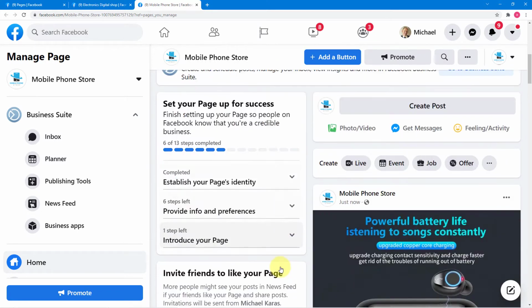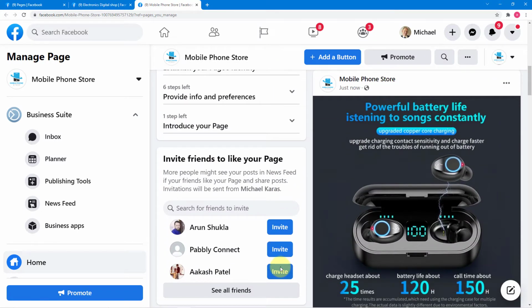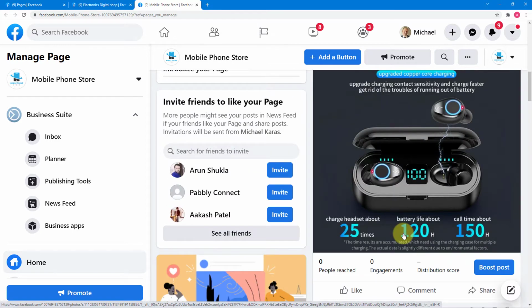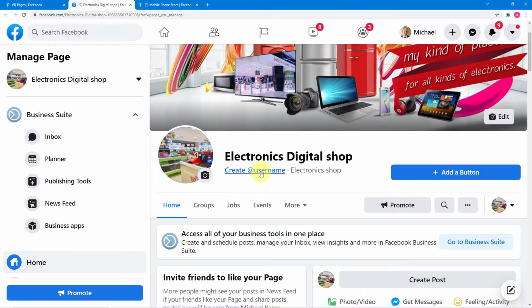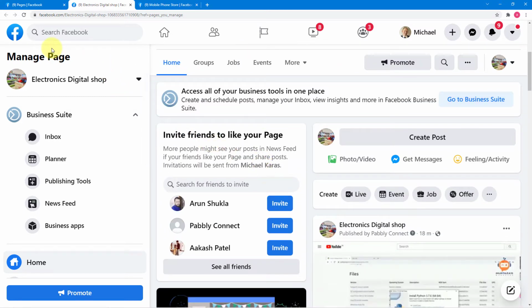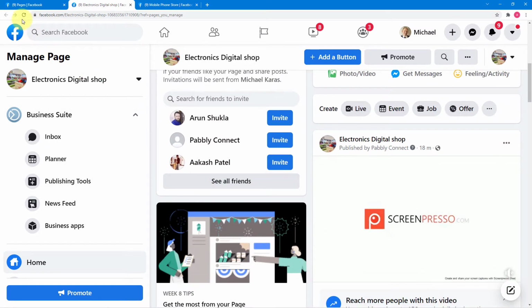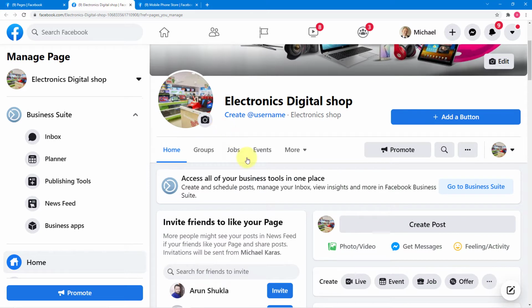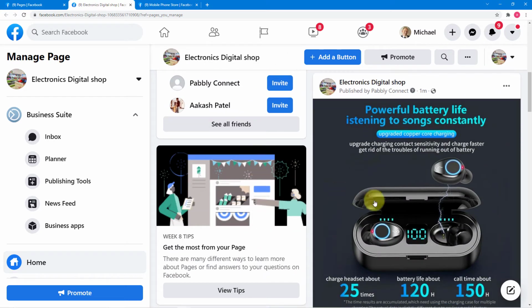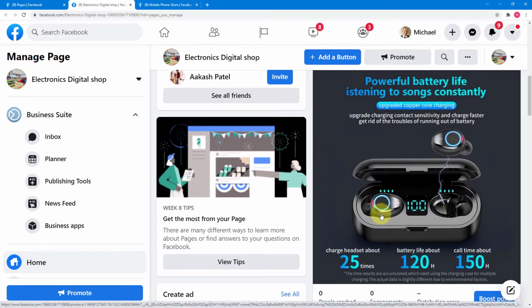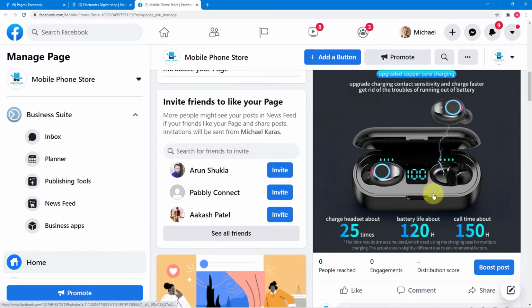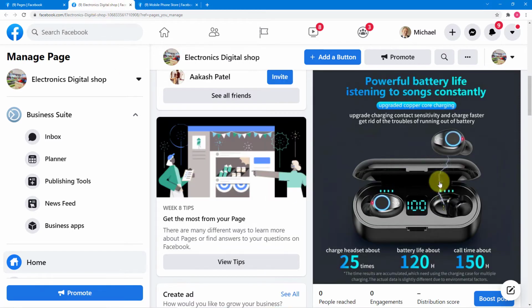and you can see we have a new post here on my Mobile Phone Store page. Okay, you can see this is a new post. Now let's check on our Electronics Digital Shop page if we got the same post here. So let me refresh this page first. So guys, you can see a new post is here, and this is the same photo that I have posted on this page, and this photo got automatically posted here on this page also.